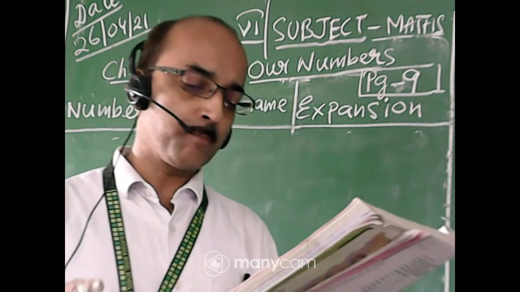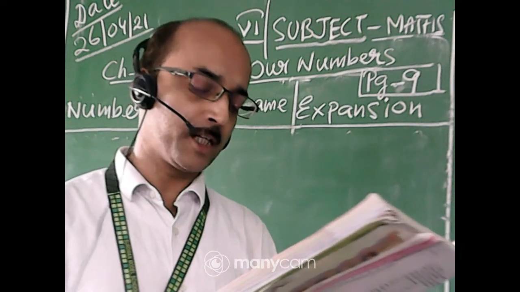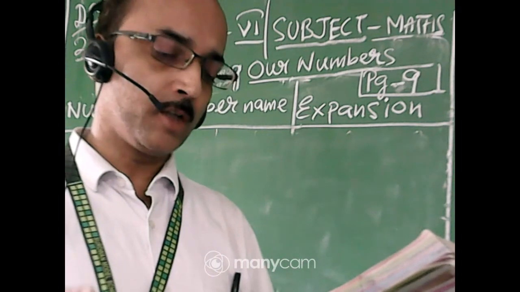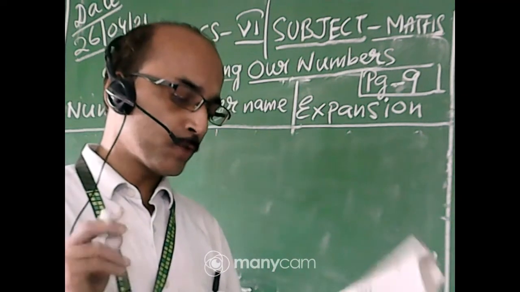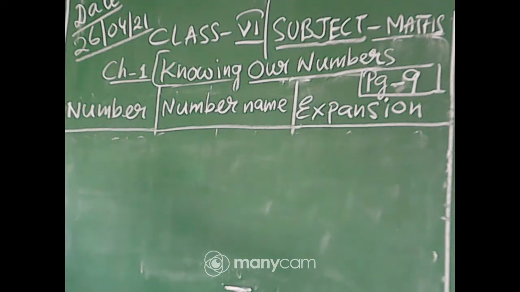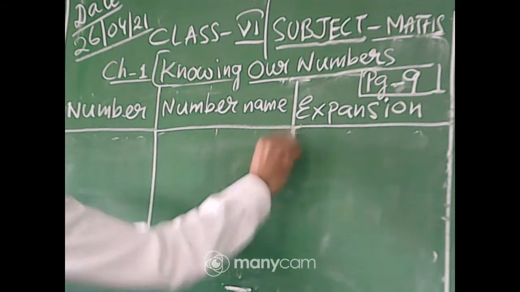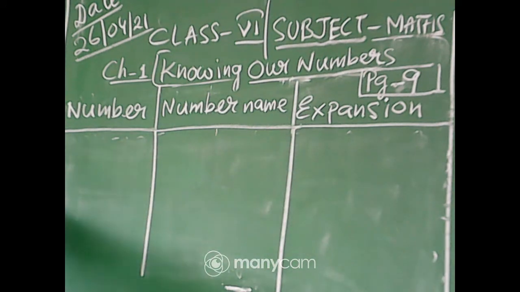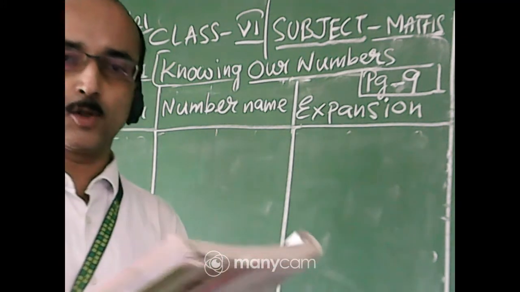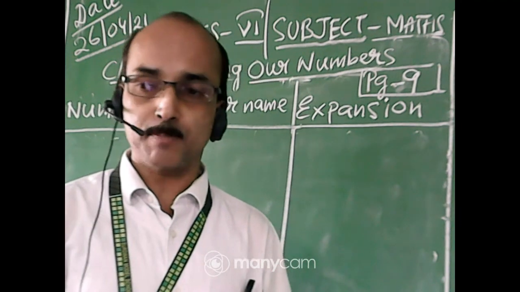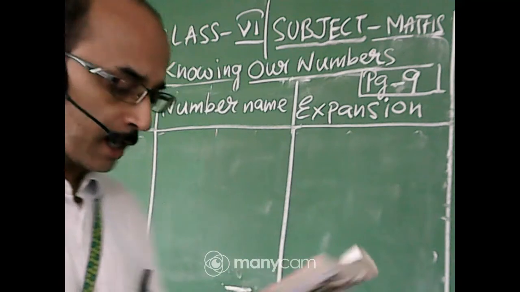No need of doing number 2. Number 2 has already been written. Number 1 and 2 both you will do in your copy, but I am doing number 1 now. See here, only the number name. No expansion form is given for the number, so you don't have to write the expansion form. You only have to write the number name.